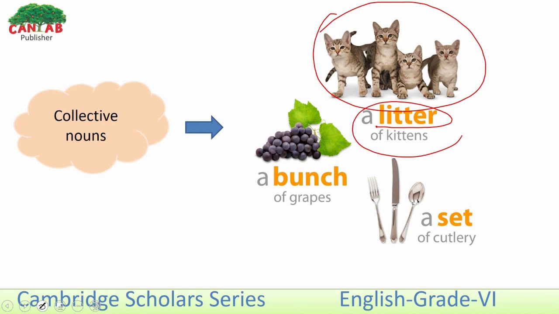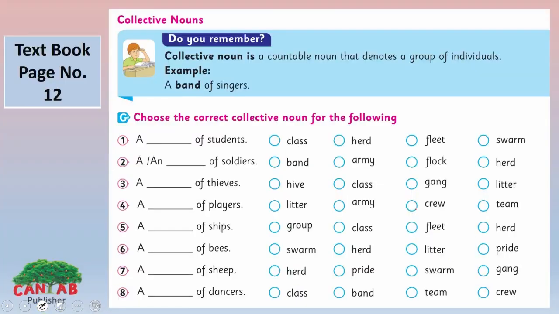Look at the second one. A bunch of grapes here. Look at the third one, a set of cutlery here. When things are gathered in a group, we call it a collective noun. Look at the exercise here.